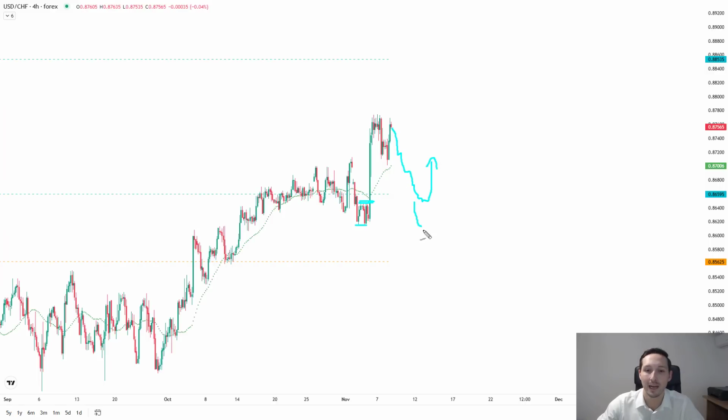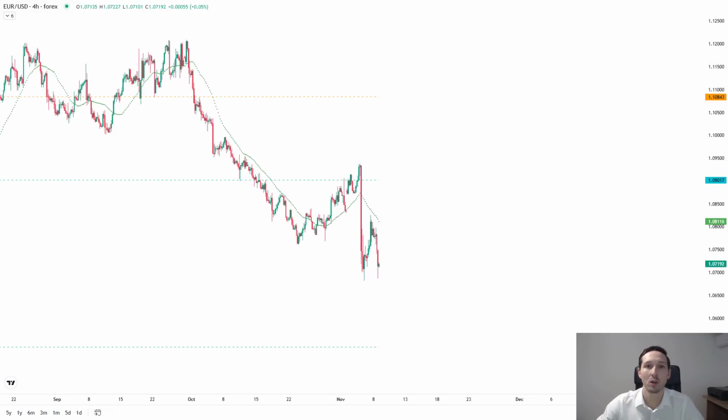If for whatever reason, as unexpected as it is, we breach the 0.8562, that is the second place I'd be looking for a 1 or 2 day reversal to the upside next week, whether I'm long already or not. Third thing though, we may pull back, and instead of breaching the lower bound, we may reaccelerate back above the moving average, and you can look for that bull flag setup next week. Usually you only get one bull flag setup in the 4 hours in a given week, so you can look for that next week to the upside. The 0.8853 is the profit taking target to the upside in US dollar franc next week.